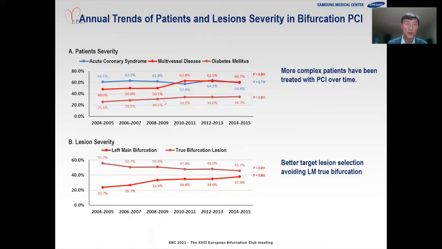When you look at this figure, you can find that the multivessel disease proportion is higher, and the diabetes proportion has increased over 10 years. Also, the true bifurcation lesion proportion increased significantly, but the left main bifurcation is less likely to be included in the later period of the registry. This suggests that we have better target lesion selection, avoiding left main true bifurcation lesions, which may not be an excellent target for the PCI procedure.